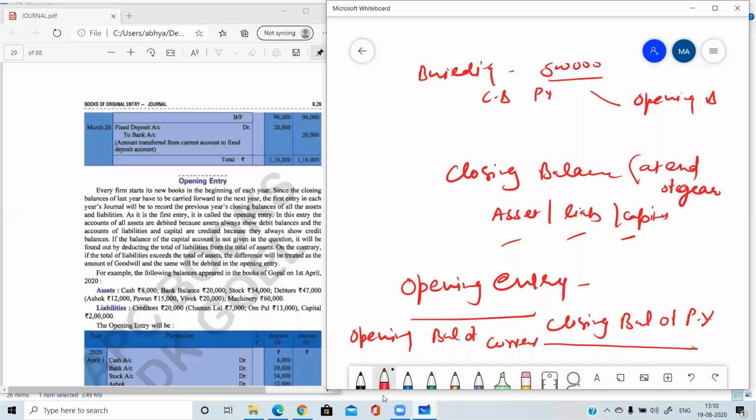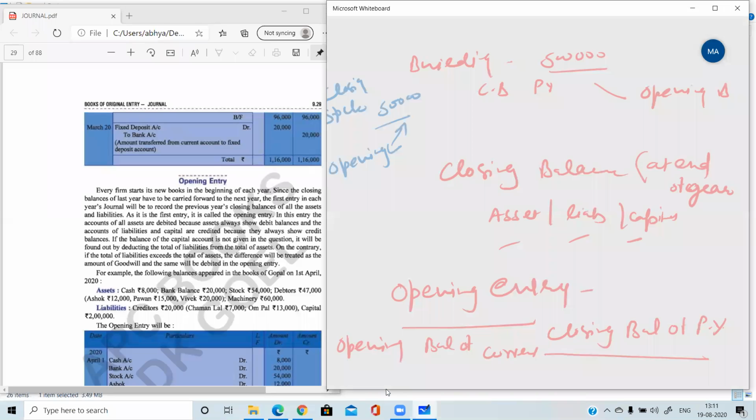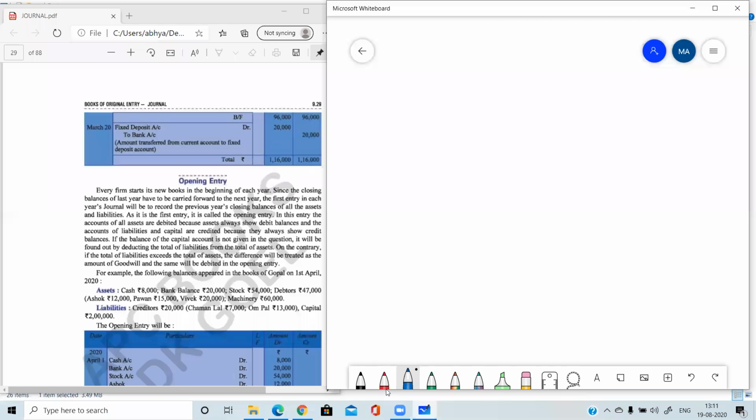Like last year, we had closing stock costing rupees 50,000. So in the current year, that will become the opening stock of rupees 50,000. The value will remain the same. Only the closing balances will become the opening balances. The closing balances are those balances with which we close our books at the end of the year, and opening balances are those balances with which we start our books of account for the current year. So these are the opening balances.